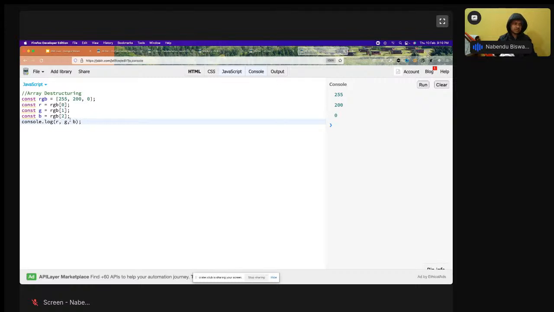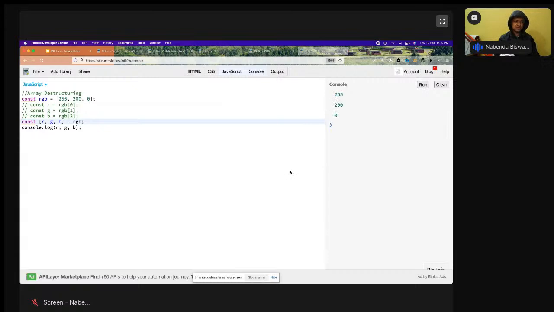Okay, we've talked a lot. So what is the shortcut here? What is the array destructuring? This is not array destructuring. What is array destructuring then? Array destructuring is like this. Let me comment this out. Instead of these 3 statements, we are going to have only 1 statement: const r, g, b equal to RGB. And this is array destructuring.